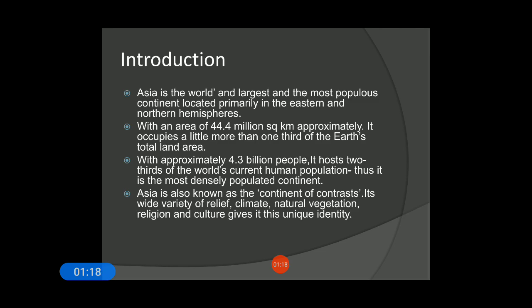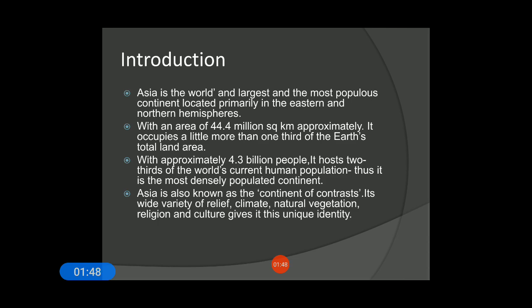So Asia is one of the largest and the most populous, or we can say populated, continents, located primarily in the eastern and the northern hemisphere. That means Asia is the largest continent as well as the most populous continent, with more people living in this continent, and it lies entirely in the eastern hemisphere and the northern hemisphere.